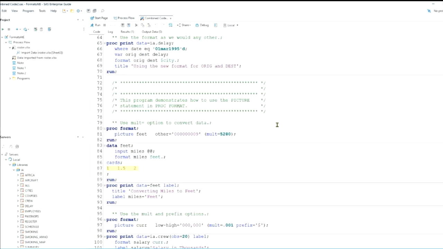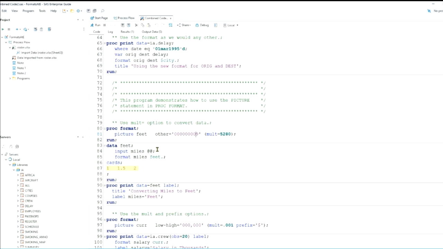Now here's a couple of examples of the picture format. Here I'm creating a format that I'm calling feet, and I'm saying everything, because I don't have any other values listed, other means every value, and here are my digit selectors, and it says I want at least one digit here, and if the number is higher than 9, then write out whatever digits there are. But if there aren't any other digits, just leave the space. And this time we're going to use our multiplier equals 5280.